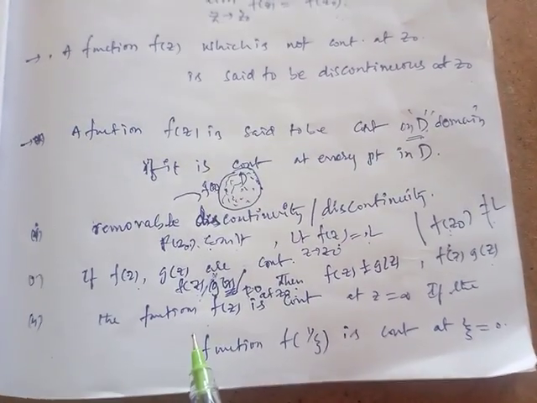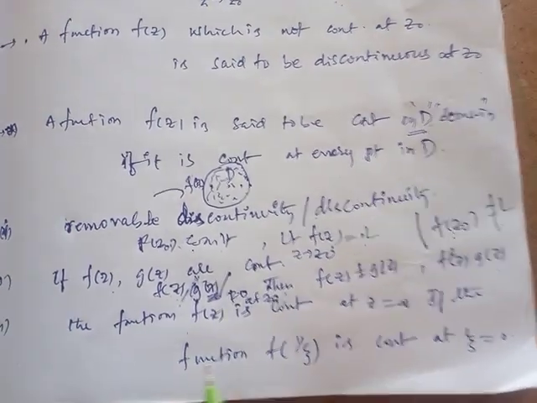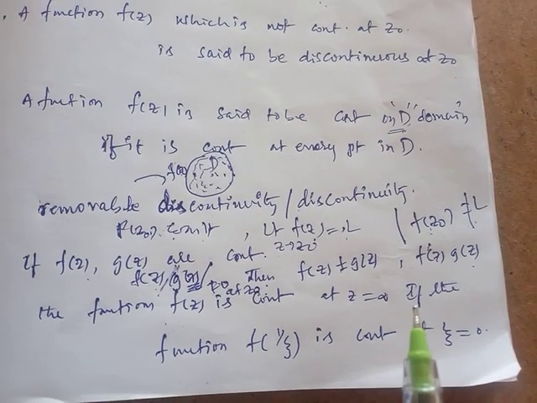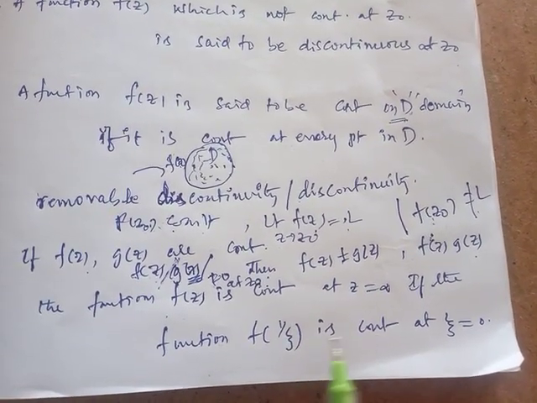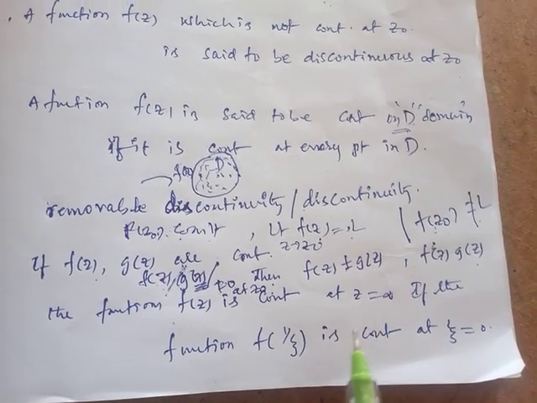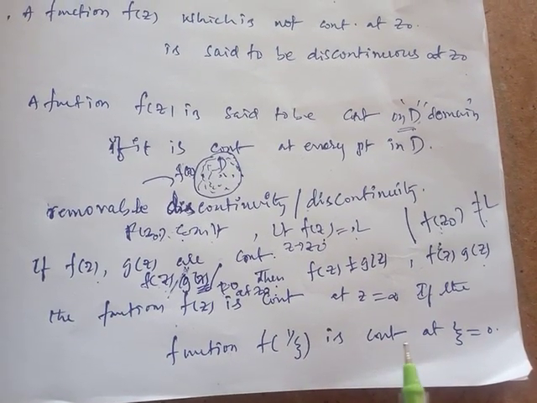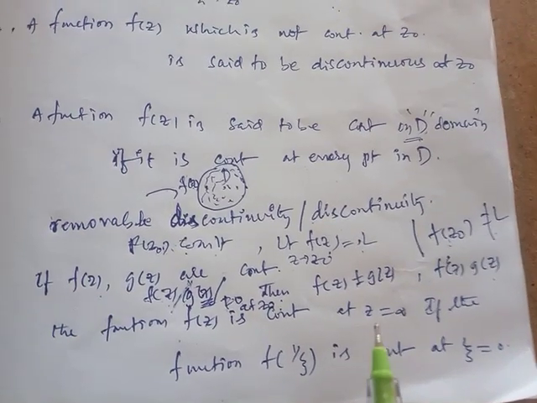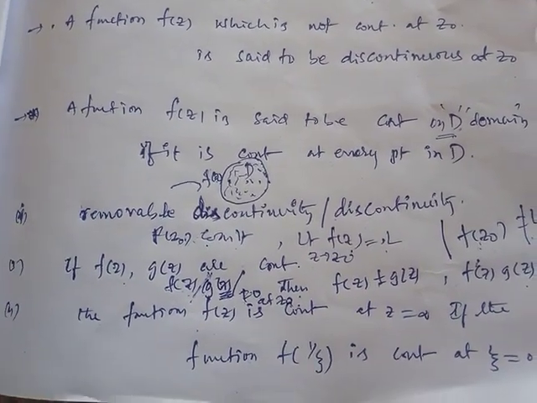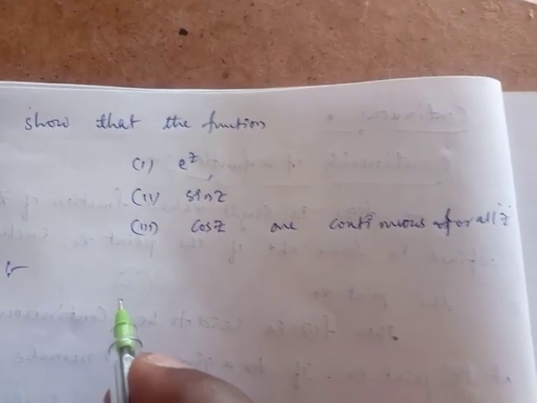Next, the function f of z is continuous at z equal to infinity if the function f of 1 by z is continuous at z equal to 0. For continuity at z equal to infinity, you should just replace z by 1 by z. F of 1 by z is continuous at z equal to 0. Z equal to infinity means z equal to 0, since 1 by infinity is 0. Okay, clear.